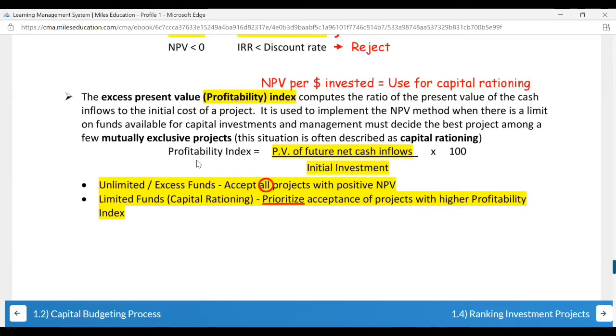Now they have mentioned this concept of capital rationing. What is capital rationing? Most of them have limited funds. So if there are 3 options in front of me, I might have to choose one and reject others. So in that case, I'm going to calculate profitability index also of every project. I want to understand which project to go for and which project to not go for. Such projects are called mutually exclusive. And the situation is often described as capital rationing. You will have some questions on capital rationing also for your MCQs.